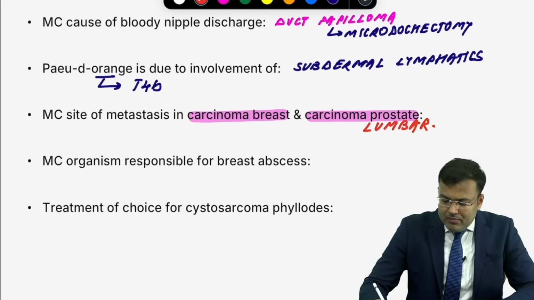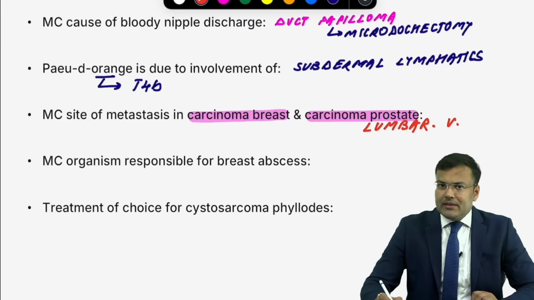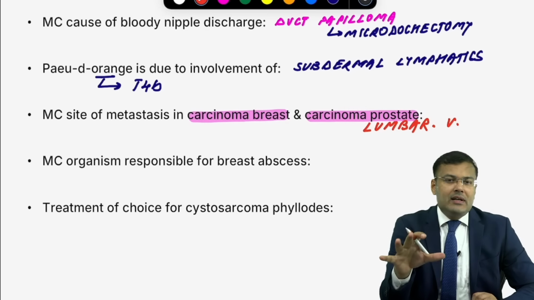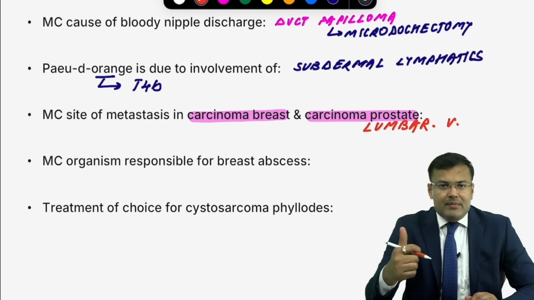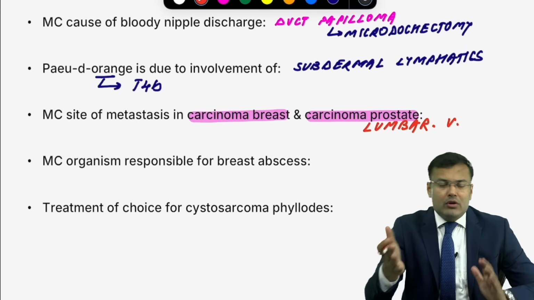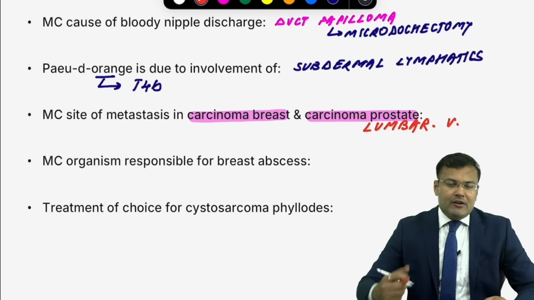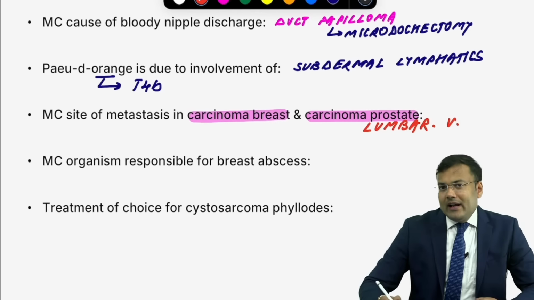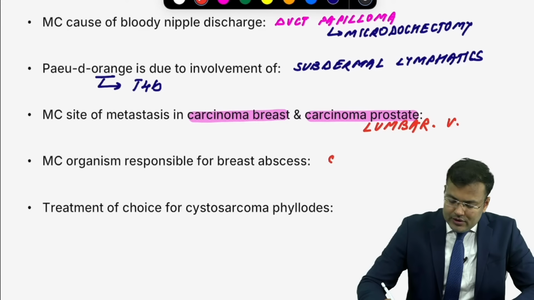Bone, lumbar vertebra. Most common organism responsible for breast abscess, Staph aureus. What will be the clinical scenario? Patient will be having fever. It will be a lactating female, the first baby, primary. There is fever, engorgement of breast, there is tenderness, and the organism is Staph aureus. What is the treatment of choice for breast abscess? All of you know, I and D plus antibiotics.